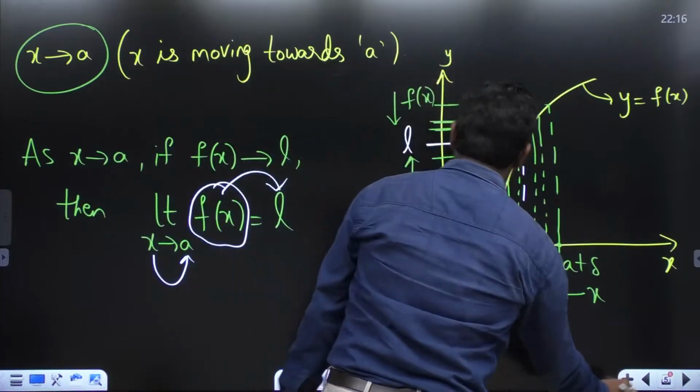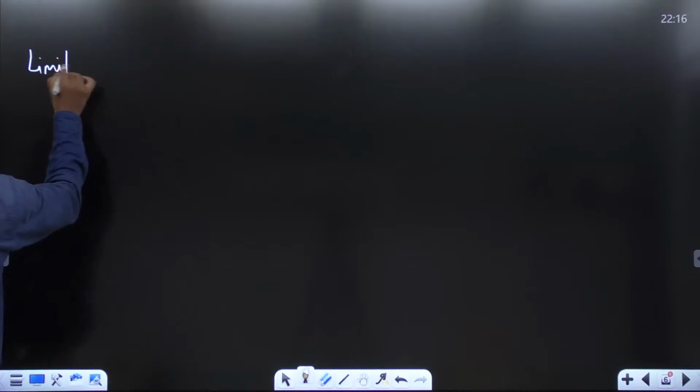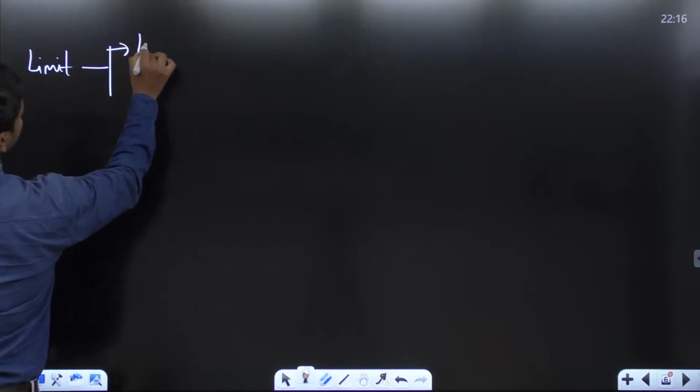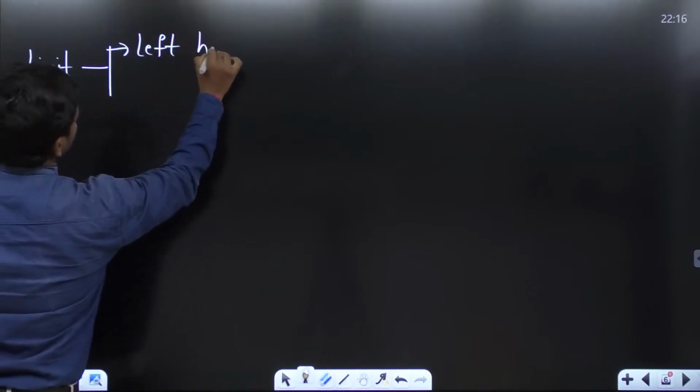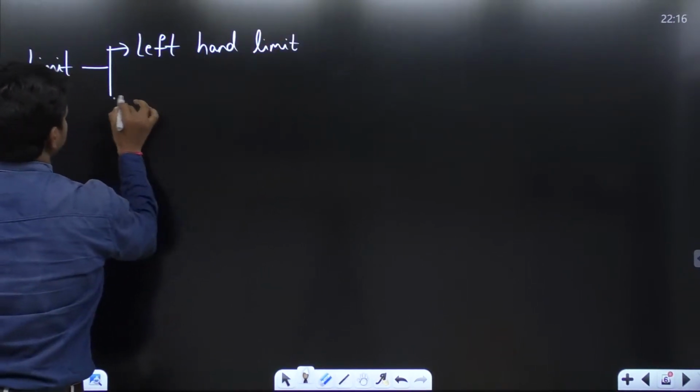Now, the concept of limit gives rise to the concept of left hand limit and right hand limit.